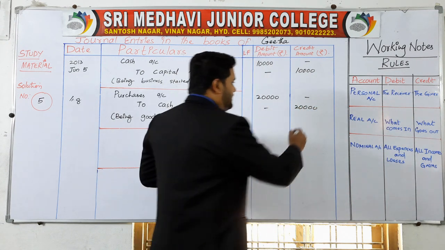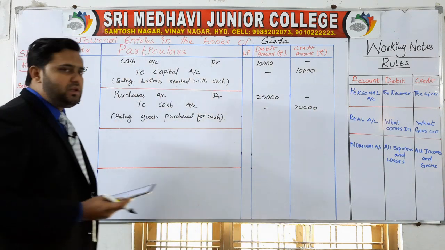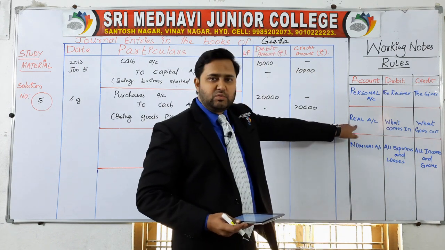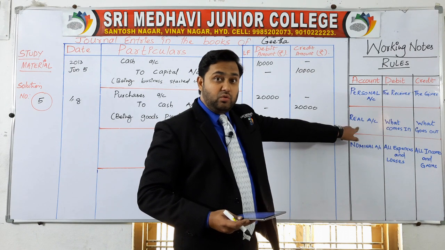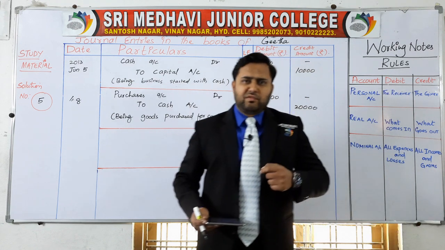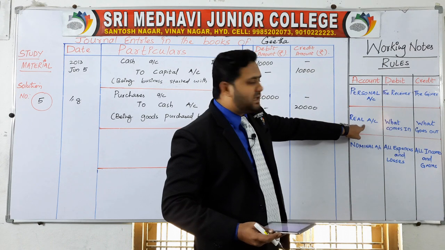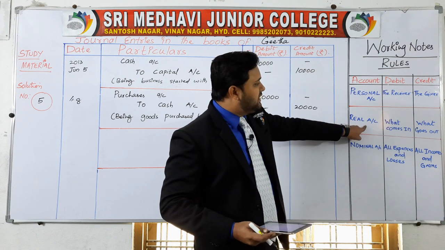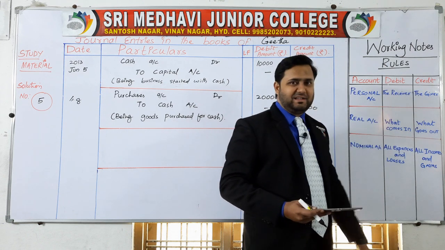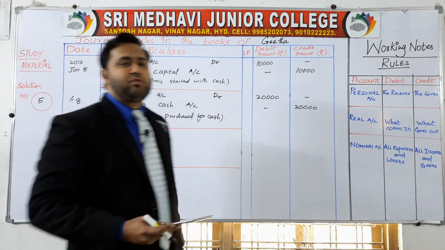As you can see, before or after writing the journal entries, you can verify with the help of the rule. Here, cash comes under a real account. So credit what goes out. After purchasing, your cash is going out. That is why we are applying the real account rule. If cash goes out, credit it. What goes out here? Cash goes out here, so credit. So in each and every journal entry we write, we are automatically following the rules.